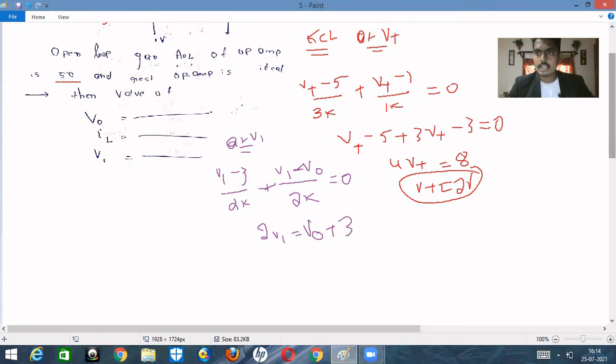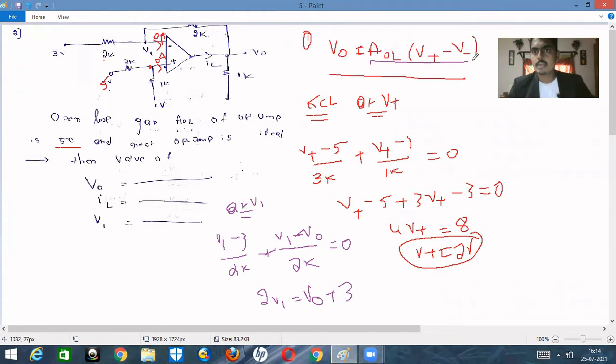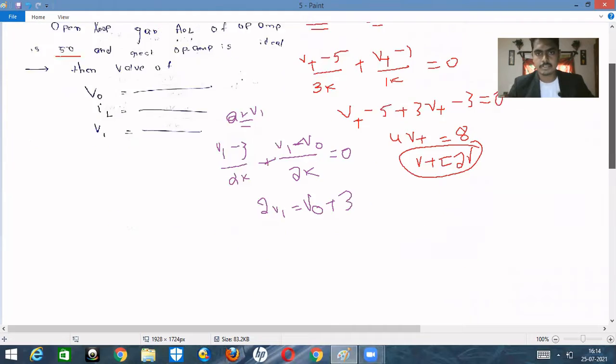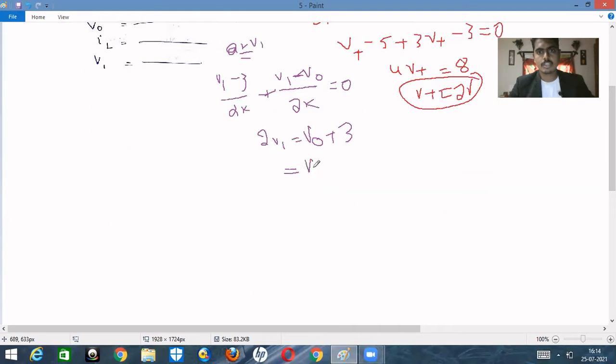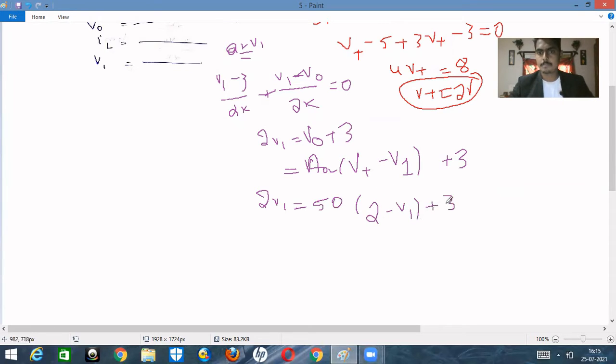Now, we have already calculated the value of V naught. What is V naught? AOL into V plus minus V minus. Let's substitute that. V minus is nothing but V1, right? So plus 3. So 2V1 is equal to AOL, which is given in the question as 50, into V plus, which we have calculated as 2 volts, minus V1, plus 3, isn't it?